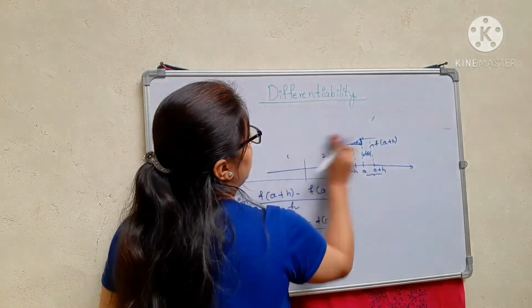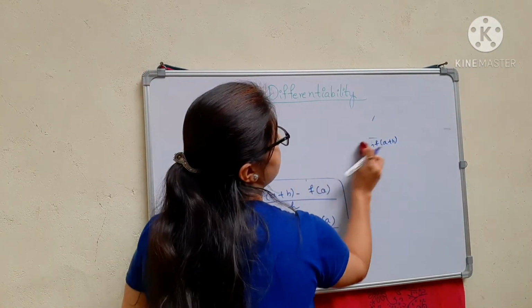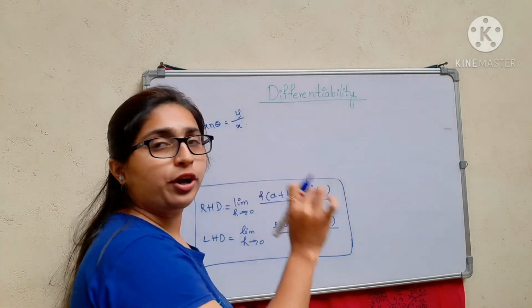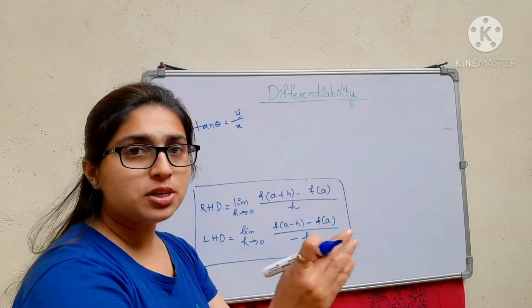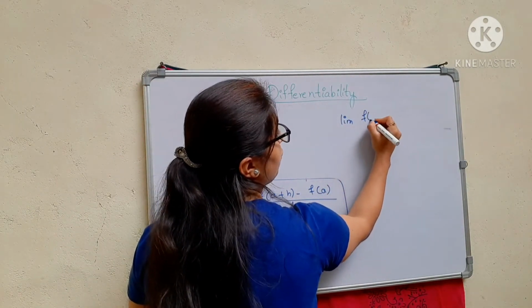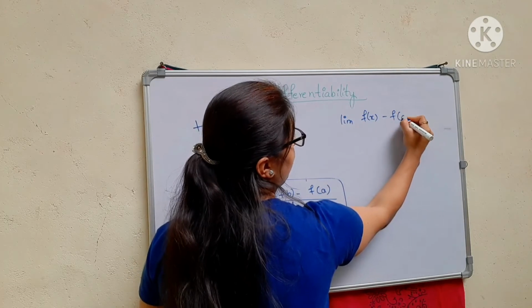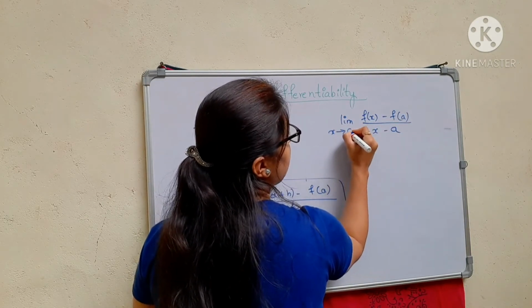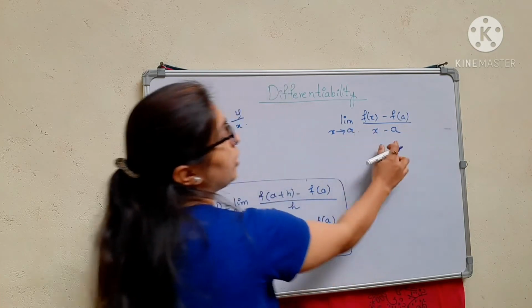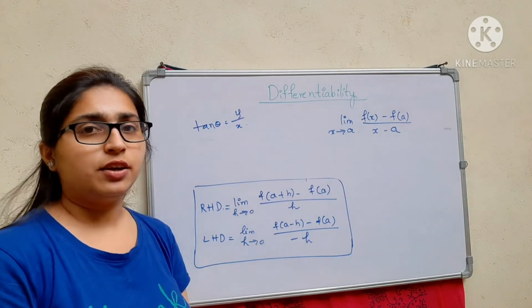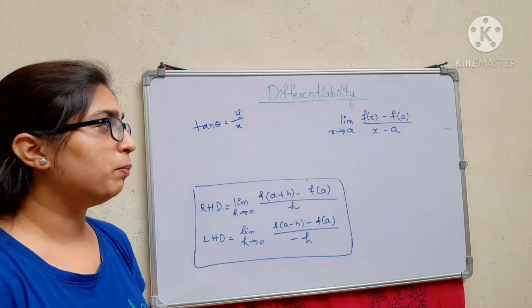We can say a function is differentiable at a point A if the limit of f of x minus f of a divided by x minus a, where x approaches a, exists. If this exists, then the function is differentiable at that particular point.